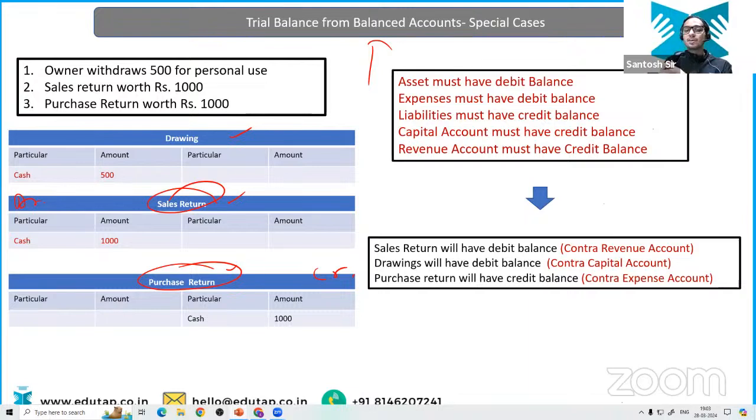When we sell something, what do we do? We credit our sales account. Now we are getting back the commodities, whatever we have sold earlier. So that is your sales return. So the reverse you are going to do. For sales, you will be doing the credit. For sales return, you will be doing the debit. So sales return is always going to be debited. Again, purchase return for the same reason is going to get credited. Okay, everyone is clear about this, right? Okay.